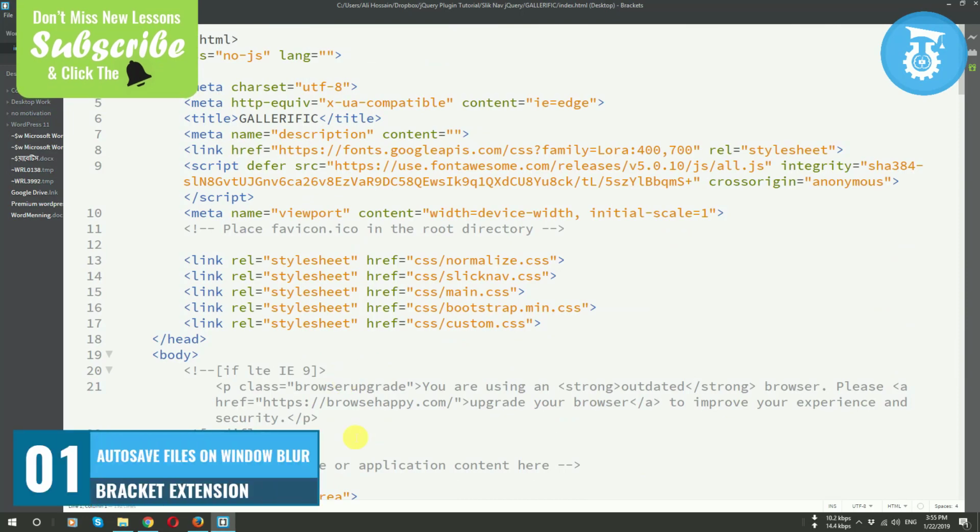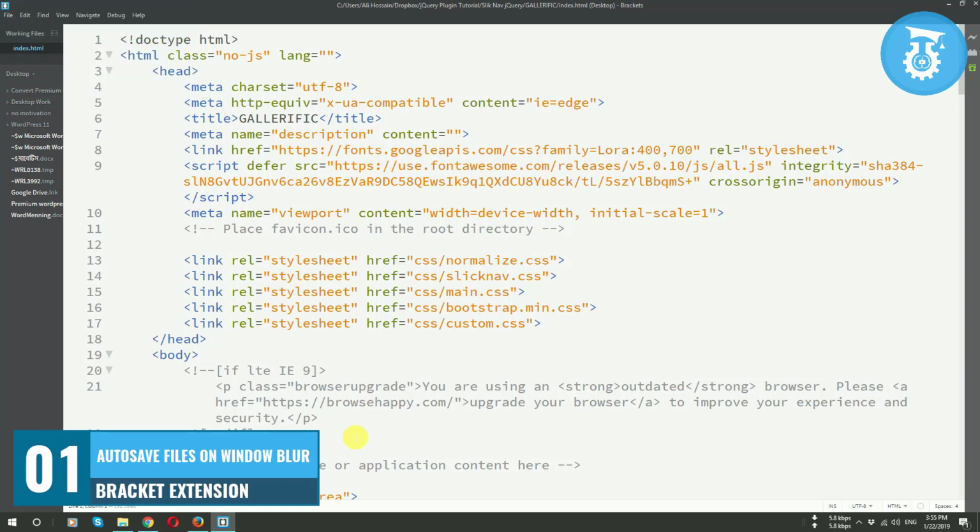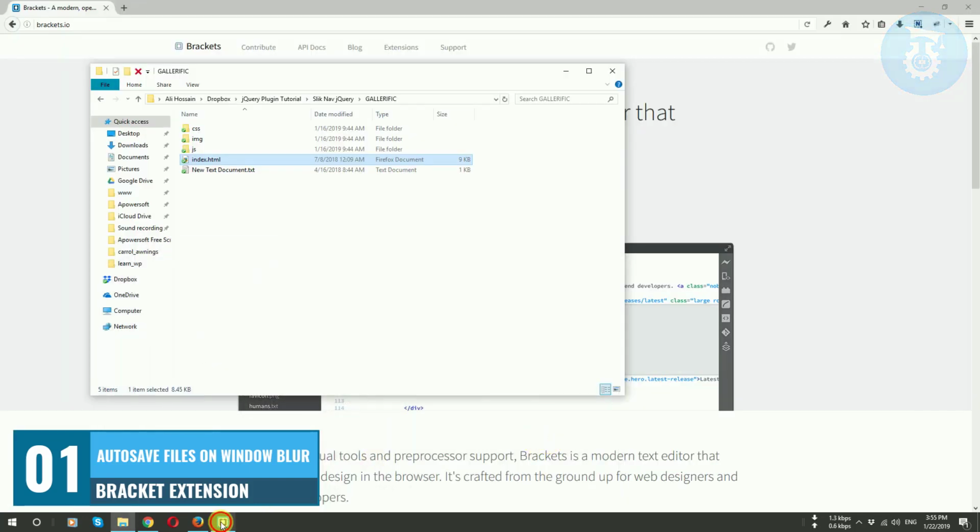The first extension you should use is Autosave Files on Window Blur. Why should you use this? The main reason is that when we are coding, sometimes we forget to save the file. If you forget to save the file or if you just minimize the window, it will automatically save your file.